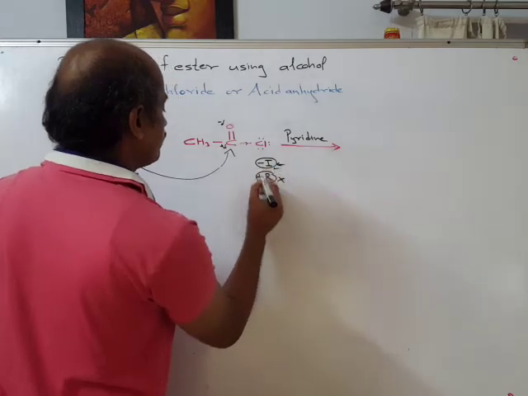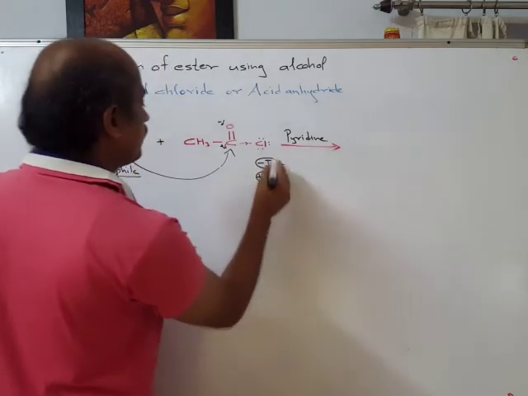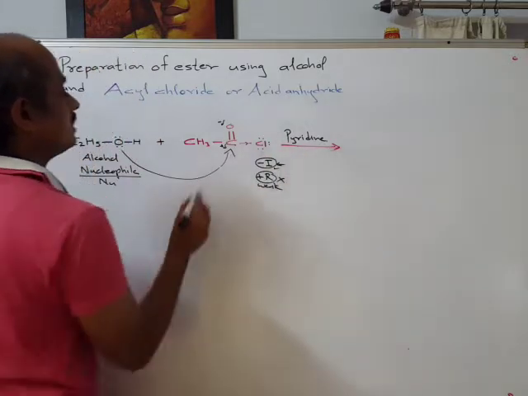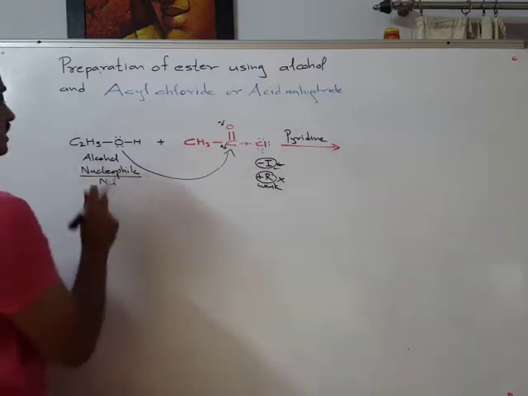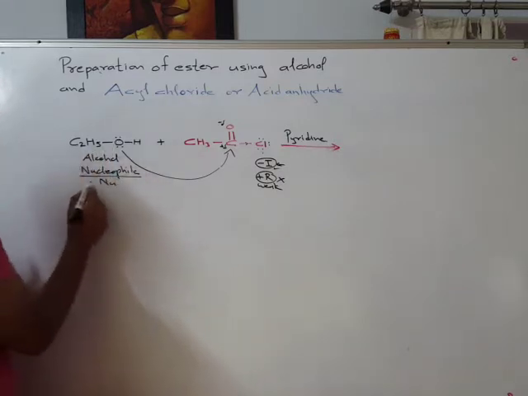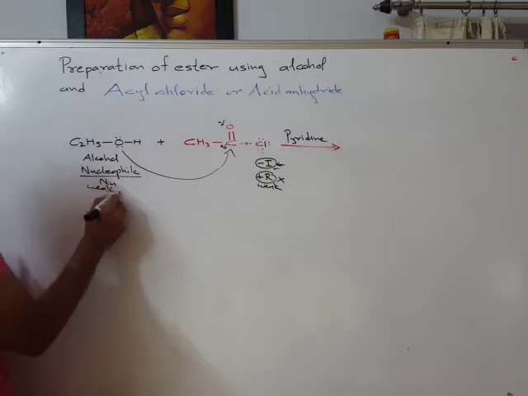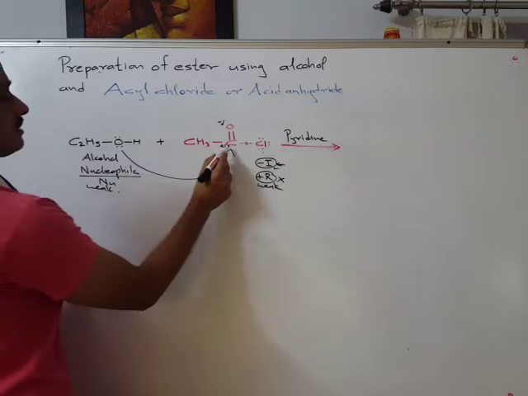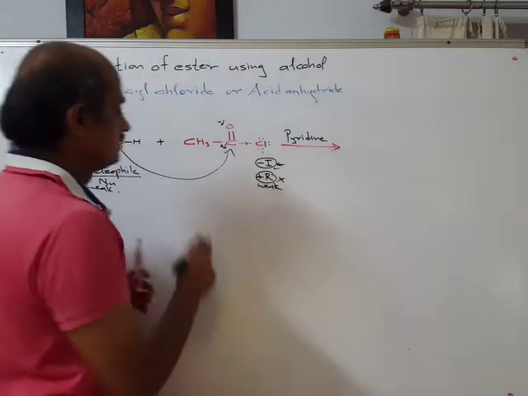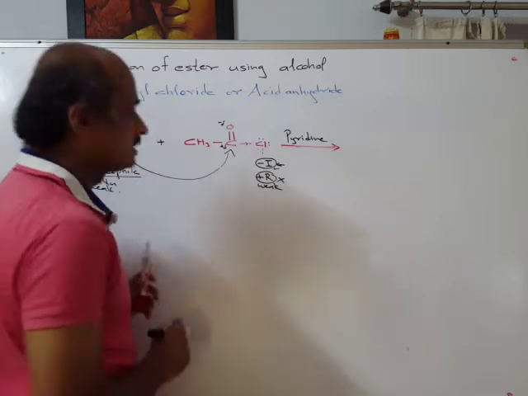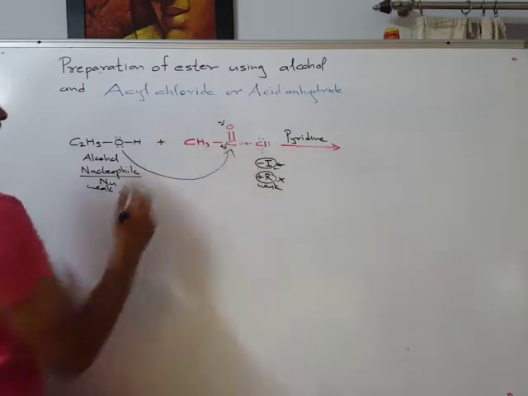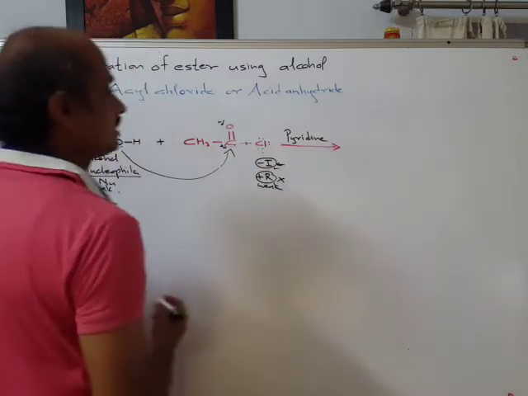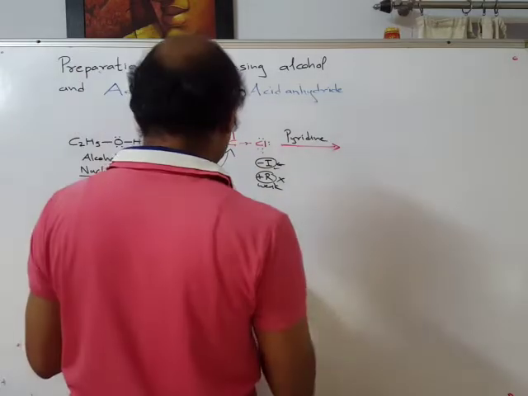This is powerful, this is weak, and therefore overall electron withdrawing capacity of chlorine is more, and therefore this carbonyl group is already polar, and therefore alcohol, which is a weak nucleophile, the lone pair of electrons on oxygen, it will attack electron deficient carbon in this carbonyl group, and when it attacks, it can easily attack because this carbonyl group is more polar. What we get, I can write in this fashion.